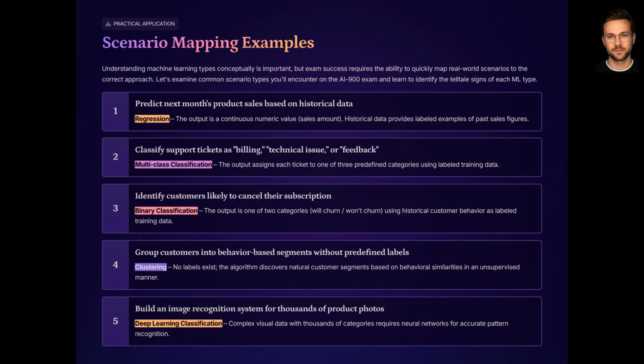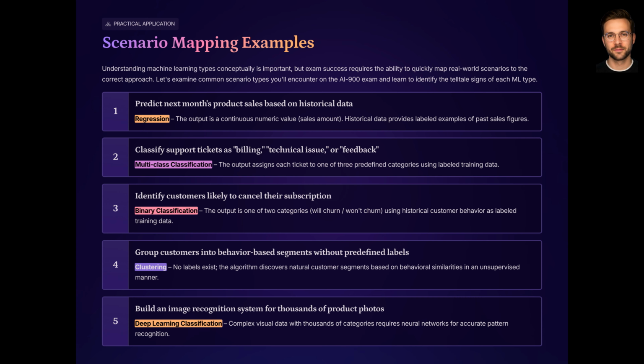Scenario 2. An online service wants to classify incoming support tickets as billing, technical issue, or feedback. The output is one of several categories. This is a multi-class classification problem. Scenario 3. A telecom provider wants to identify customers who are likely to cancel their subscription within the next 3 months. Each customer is labeled as either will churn or will not churn. This is a binary classification problem.